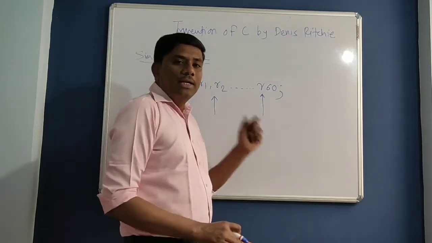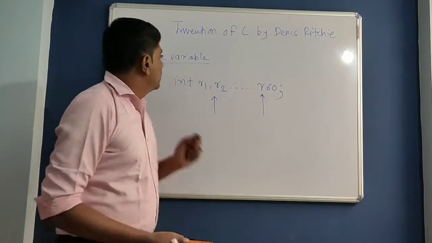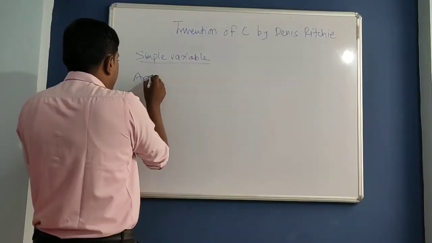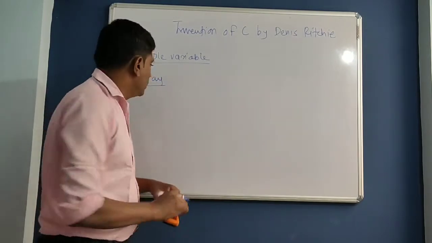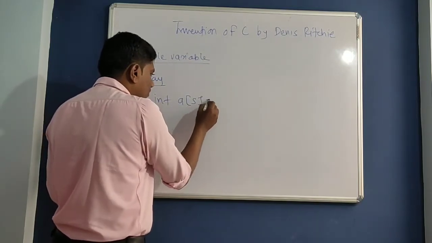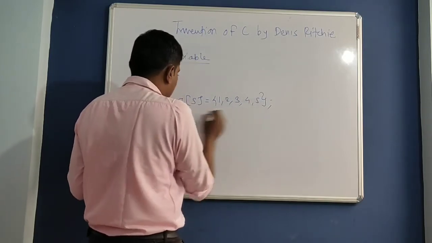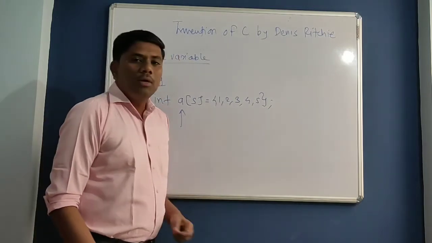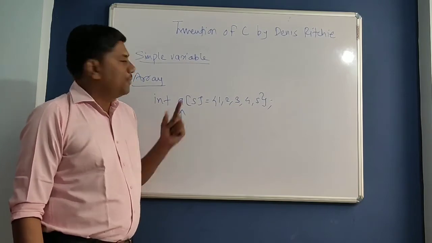So that's why Denis Ritchie worked on this particular problem and he invented a new concept called array. So see, by using an array variable, you can store or hold 5 values. Here in this example, this is an array variable.